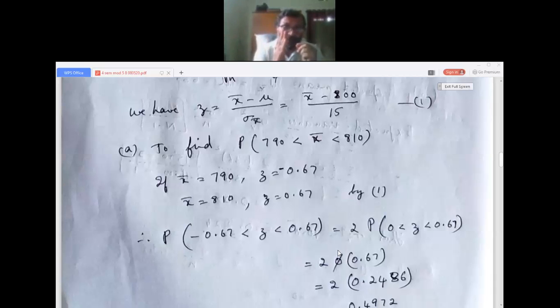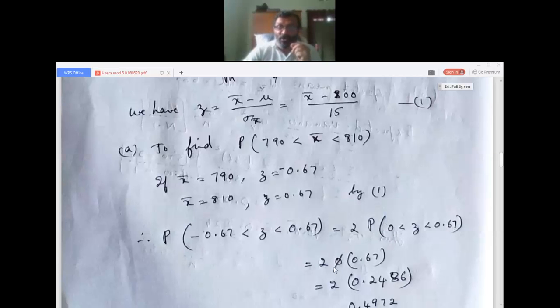symmetric. So 0 to z equals 0 to 0.67, and z equals 0 to minus 0.67 is just the mirror image of 0 to 0.67. So it will be 2 times. Just see module 4. Any doubt, please ask me later. 2 times P of 0 less than z less than 0.67. This is the concept of module 4, normal distribution.